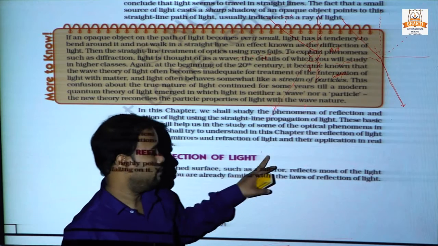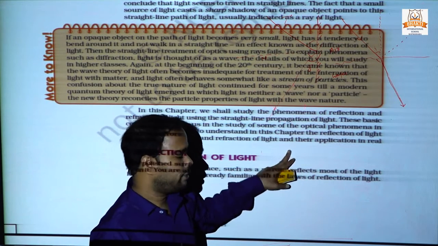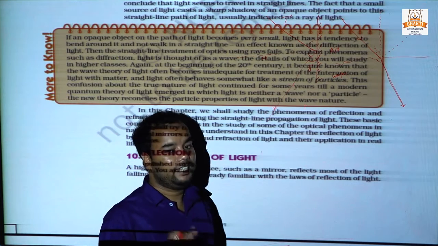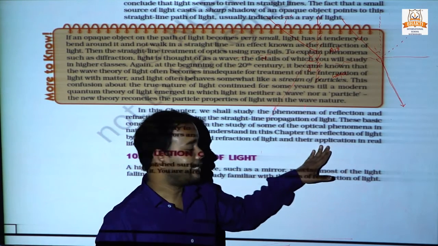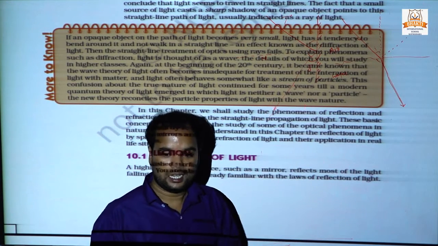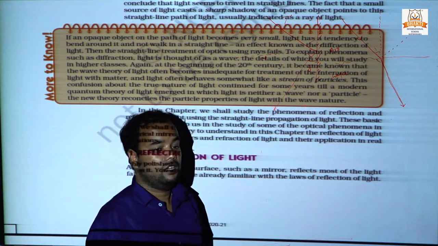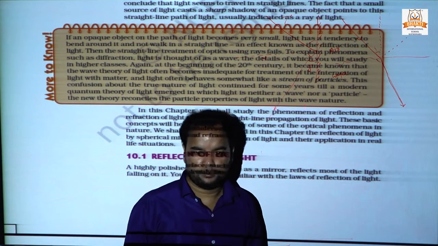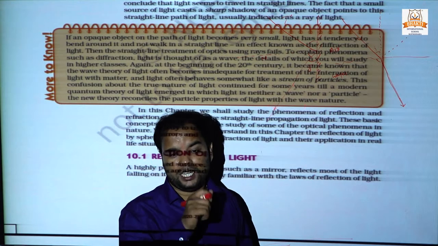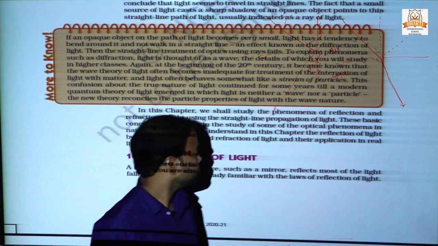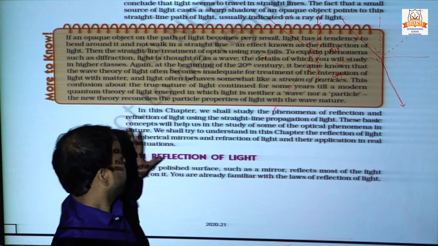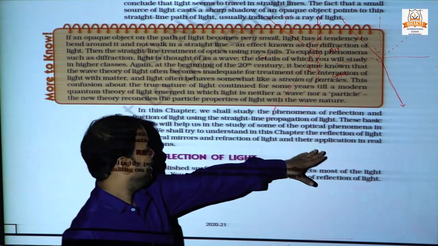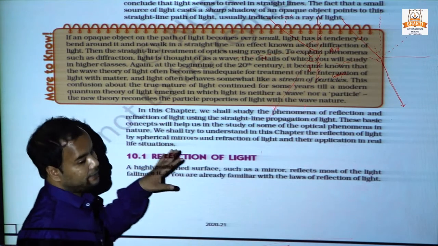I told you already, reflection and refraction phenomena completely depend upon the rectilinear propagation of light, a straight line propagation of light. We know that light always travels in straight line motion. Okay, and it's a real application and situation.